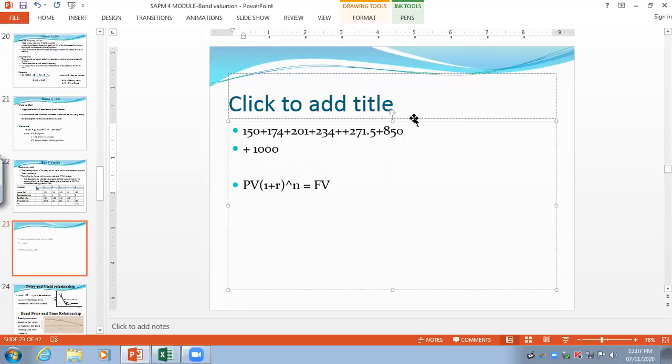Now, in this particular case, what will be my future value? It will be 2031. How did I get this 2031? Basically, I added all the amounts mentioned above, plus 1000 rupees, which is the face value, plus the initial purchase price of the bond, 850, plus all these values.